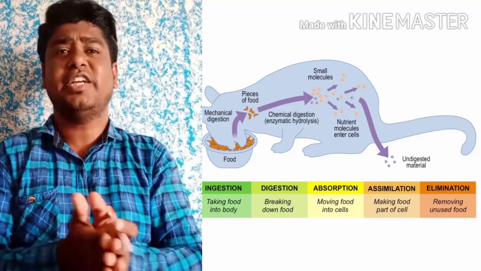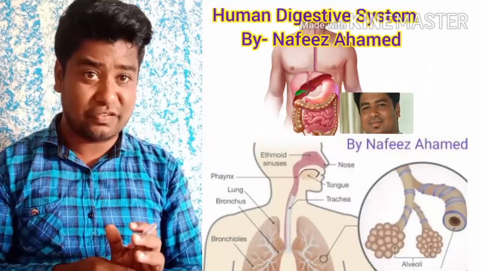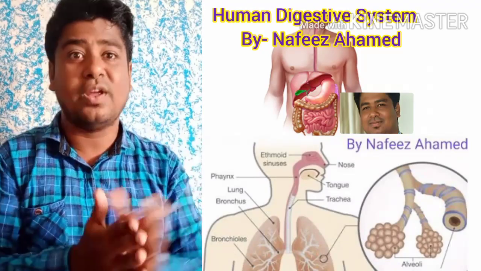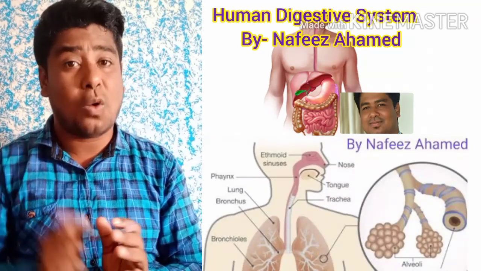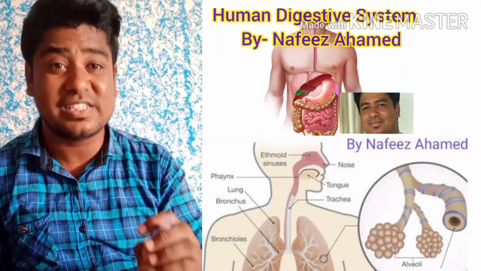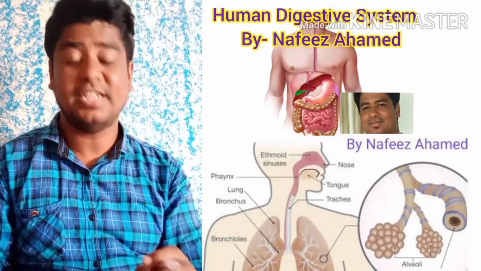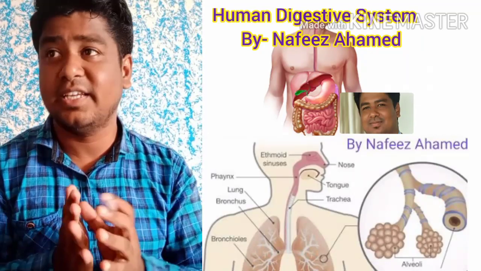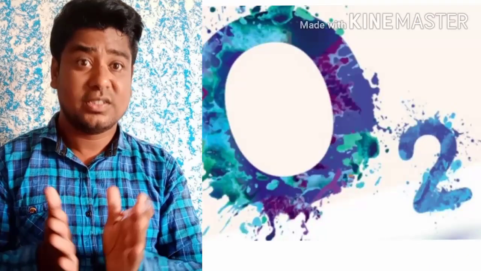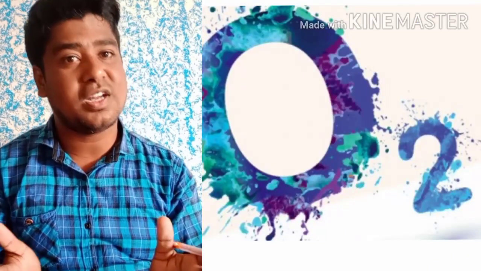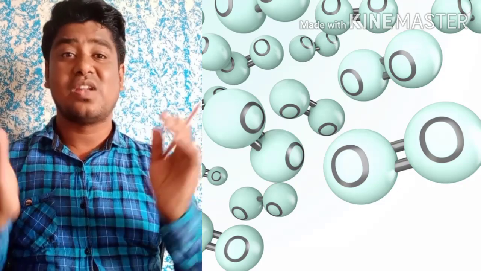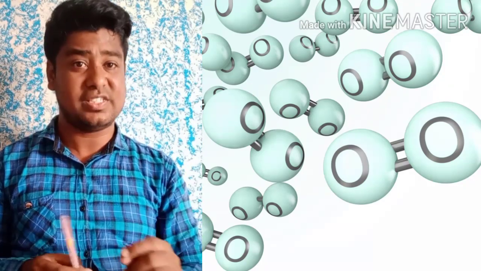Then the other video, respiration. If you haven't watched these videos, please watch them before going forward with this video, so that you can understand this video properly, right? In respiration, you know that we take in air which is rich in oxygen. That oxygen has to be transported to different parts of the body. How does it get transported? That's also by this system. So let's go into detail of this system now.